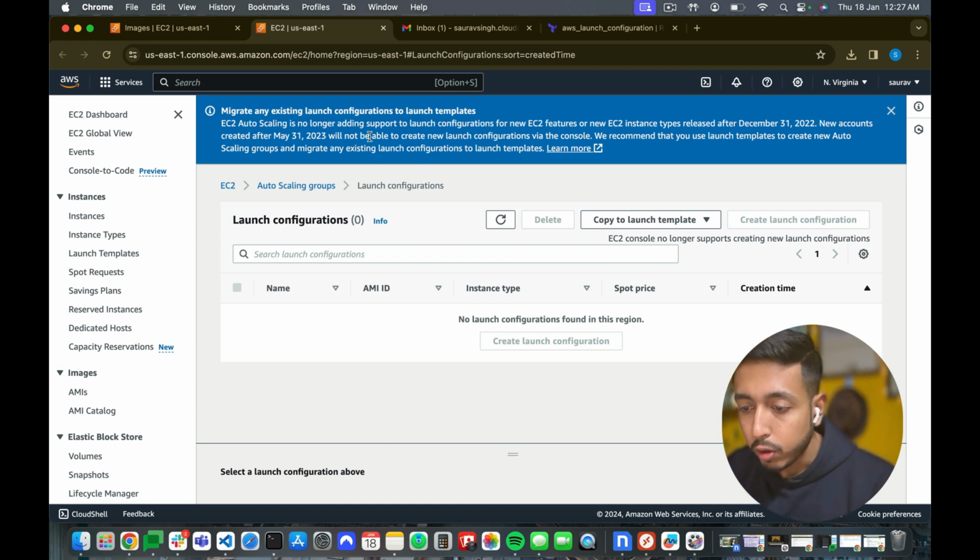So let's see. Okay, new accounts created after 31st May 2023 will not be able to create new launch configuration via the console. All right, via the console, that means we can create a launch configuration via Terraform. So let's just do it.